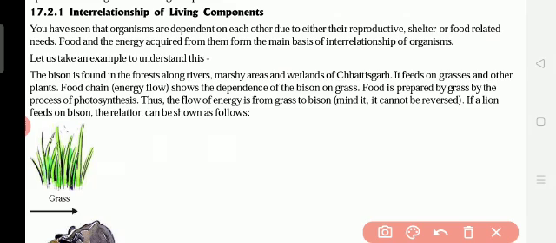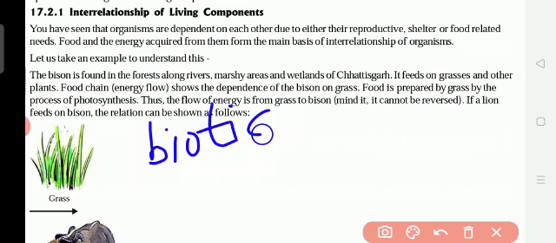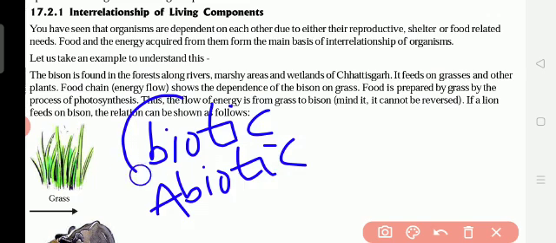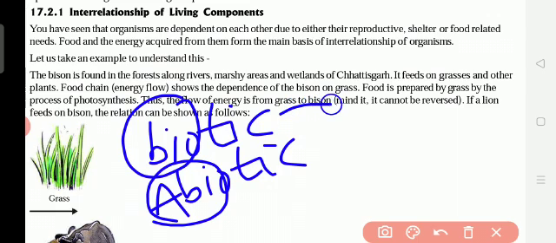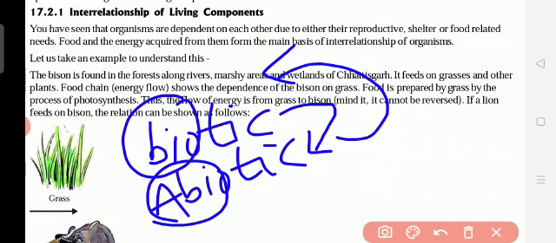So, what components are there? Two kinds of components are there. First one is the biotic components, and second one is the abiotic components. Okay. So, bio means what? Life. Living organisms are called biotic components. Abiotic means non-living, called abiotic components. Now, biotic components depend on abiotic components for food, and abiotic components depend on biotic components for survival.